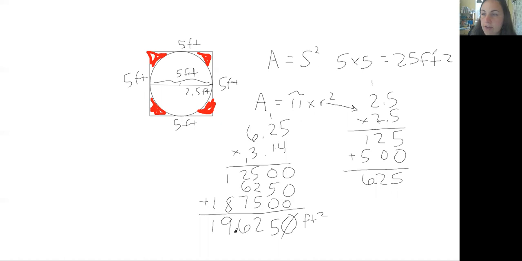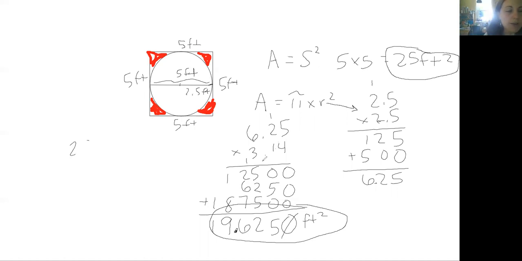All right, so we have 2 areas now. We have the area of the total square. We have the area of the total circle. And so the square minus the circle area will give us these little corners that we're looking for. So we're going to be doing 25.000, because there are 3 numbers after the decimal for a second number, minus 19.625. All right, now we're going to have to do a lot of borrowing.